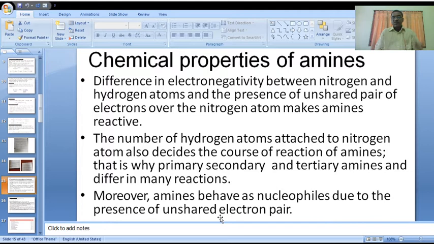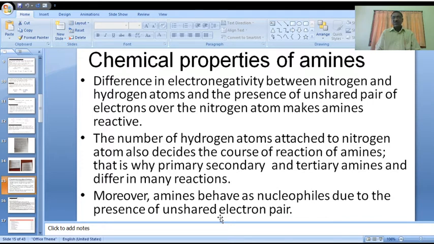In these amines, the unshared pair of electrons participate in the reactions. The number of hydrogen atoms attached to the nitrogen atom also decides the course of reaction of amines.